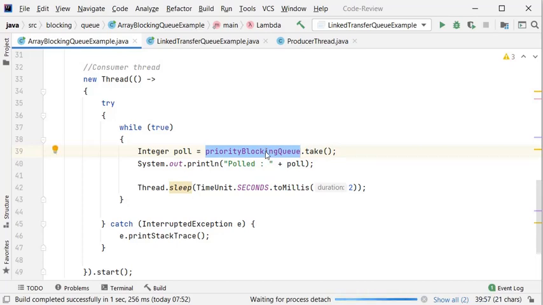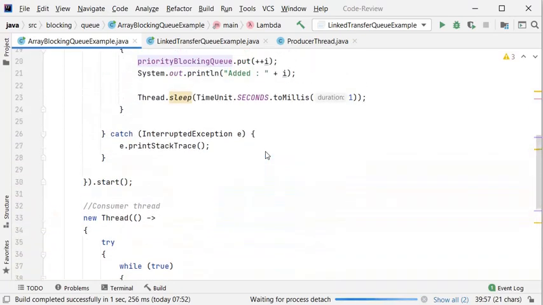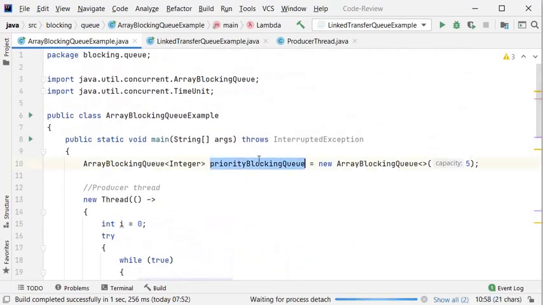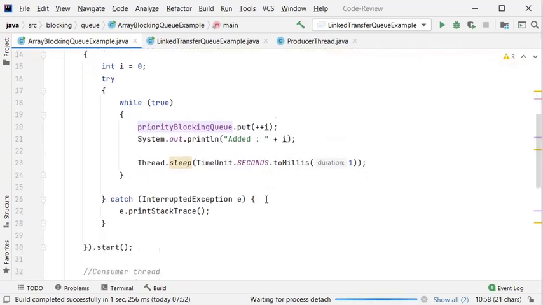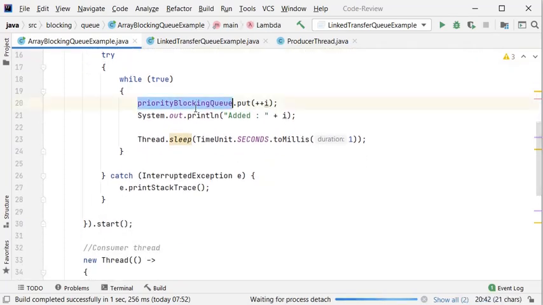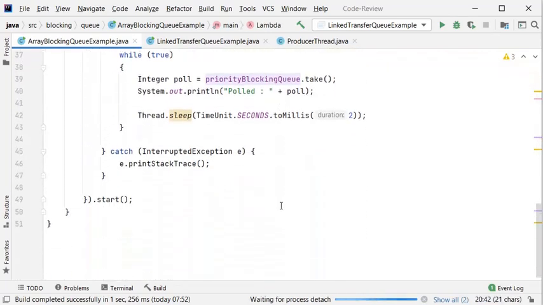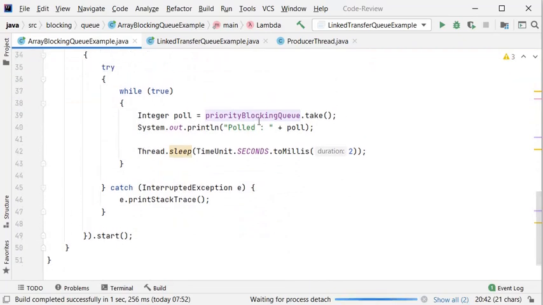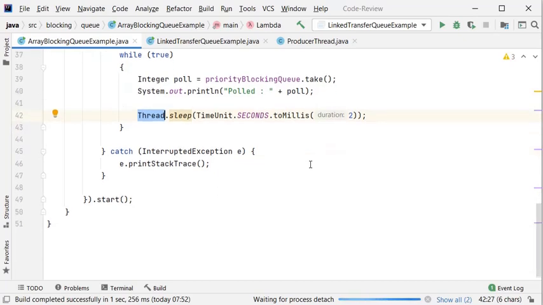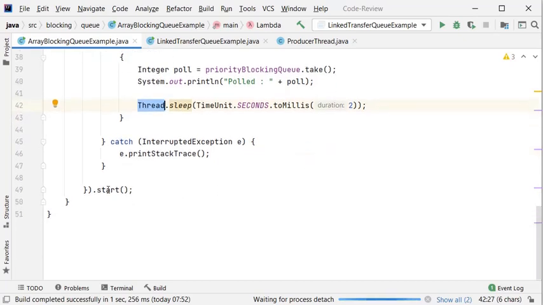This is the object of the queue, which we share between both threads: one thread just puts data, and the other thread just gets the data by using the take method of the blocking queue. This is just printing your message. In the same way I provided a sleep time of 2 seconds for this consumer thread, and I started it.